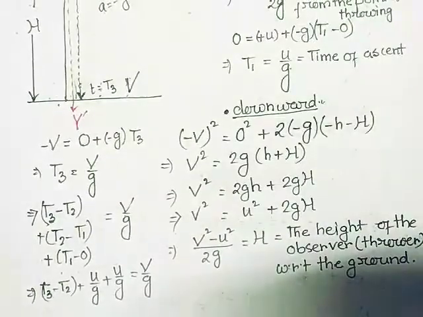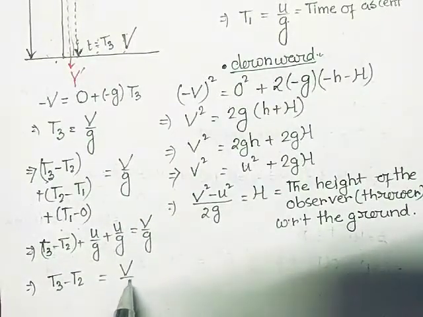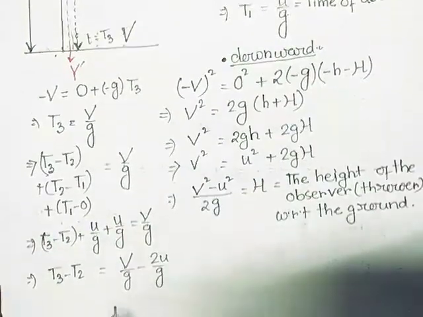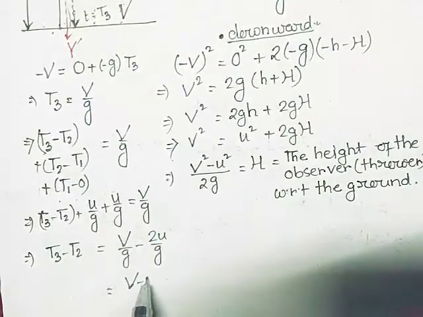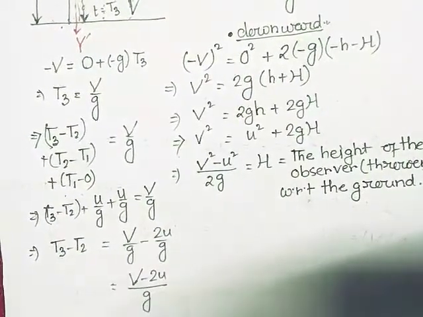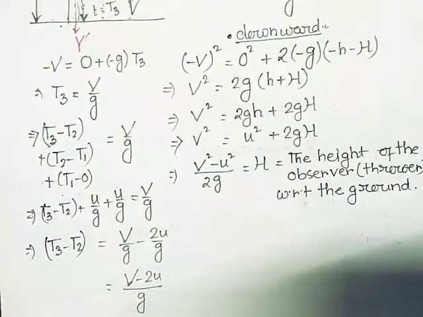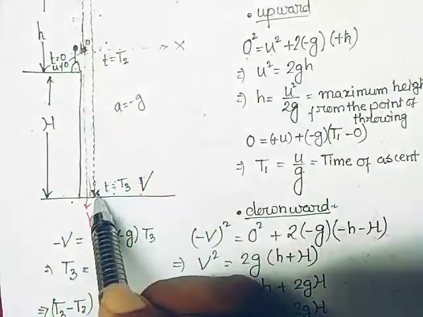So if I want to calculate the time T3 minus T2, from here it is V by G minus 2U divided by G. So this thing will become capital V minus 2U divided by G. So this is the thing. This is the time taken by the particle to cross this point and reach the ground.